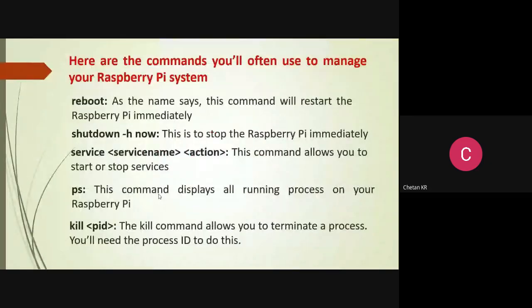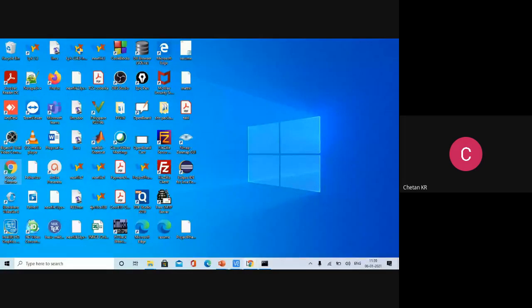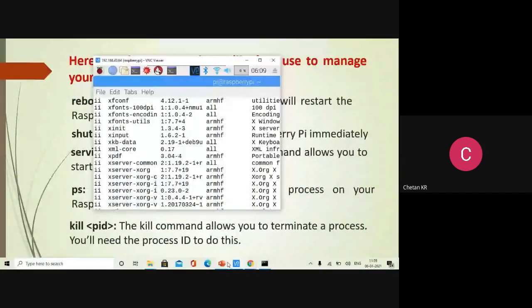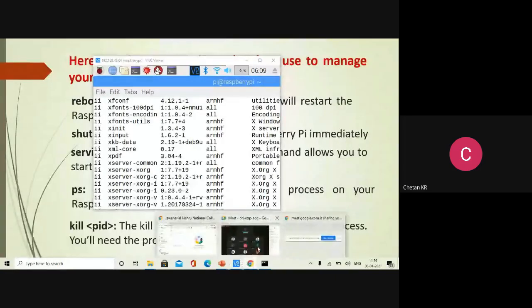System management, you can reboot a system, you can shut down the system, you can start services. Okay. So, for example, I'll show you one option here. You can just see that, related to processes.